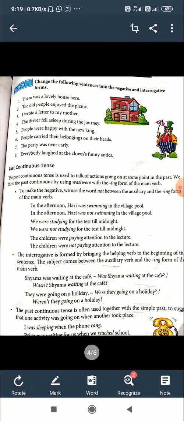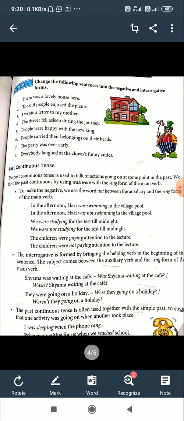The past continuous tense is often used together with the simple past to suggest that one activity was going on when another took place. In this case, two actions take place. One is going on, the other just happened and stopped. Look at the example. I was sleeping when the phone rang.